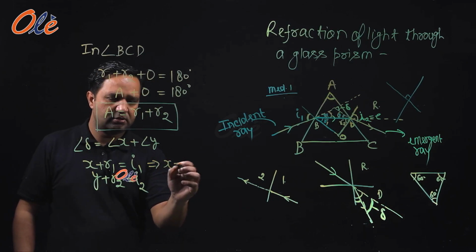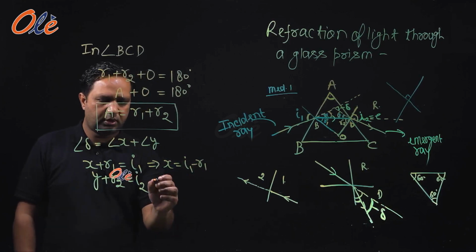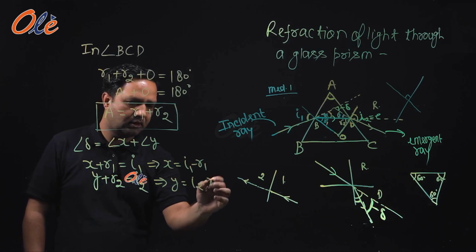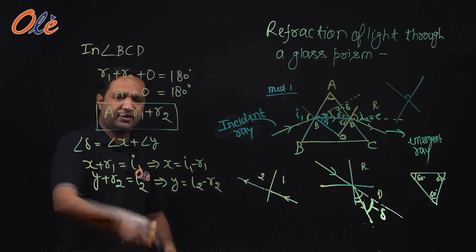X हो जाएगा I1 minus R1 और Y हो जाएगा I2 minus R2. We can put the value of X and Y here.